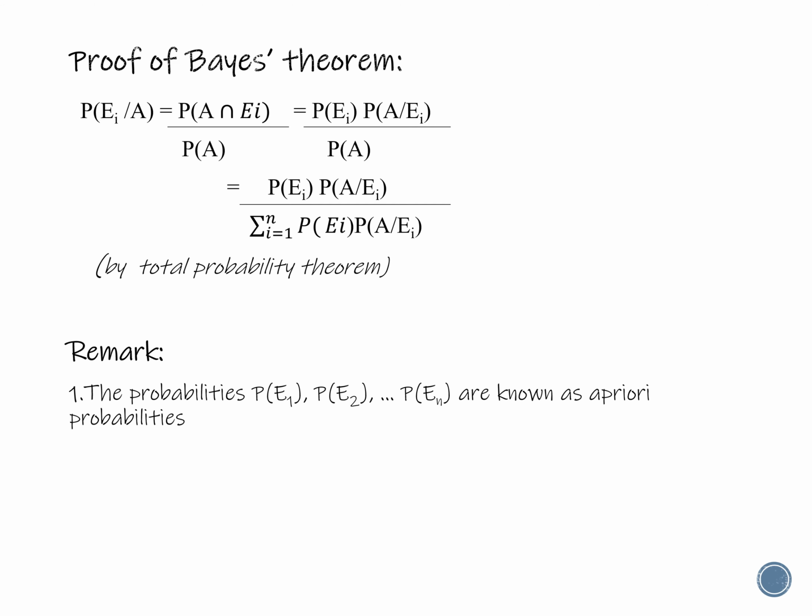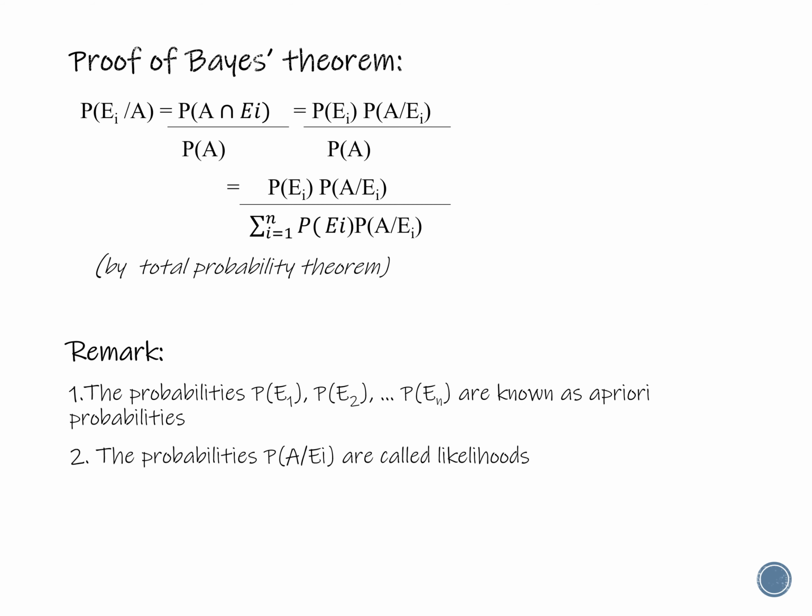Remark. The probabilities P of E1, P of E2, etc., P of En are called a priori probabilities because they exist before we get any information from the experiment itself.